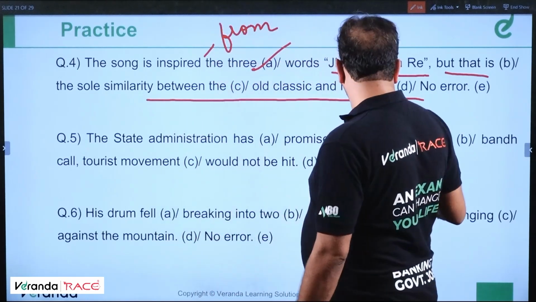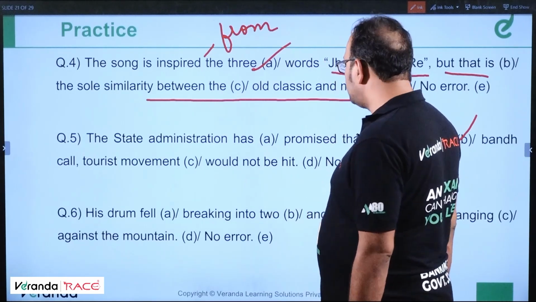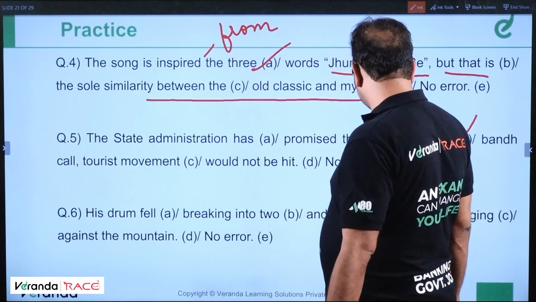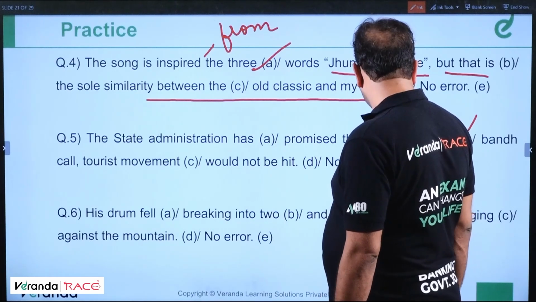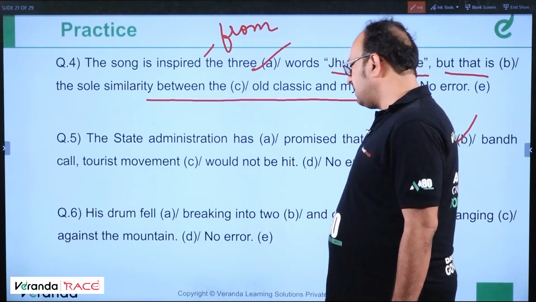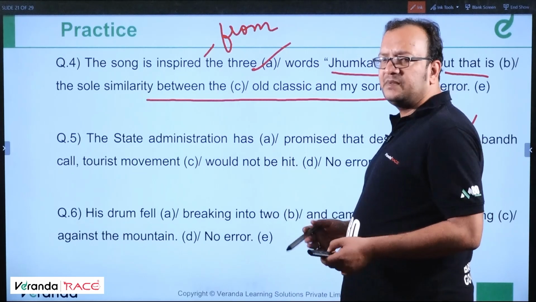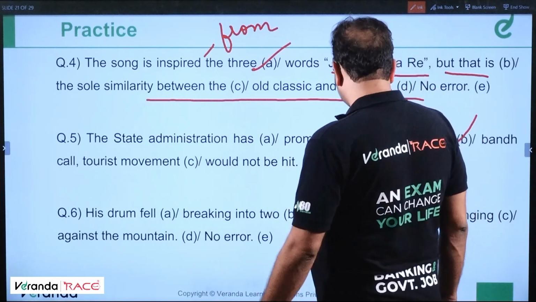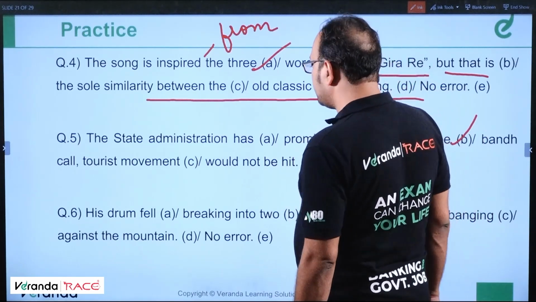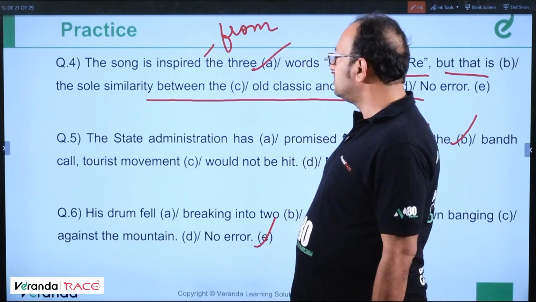So the error is in part B. His drum fell, breaking into two and came hurtling down, banging against the mountain. No error in this question, students.